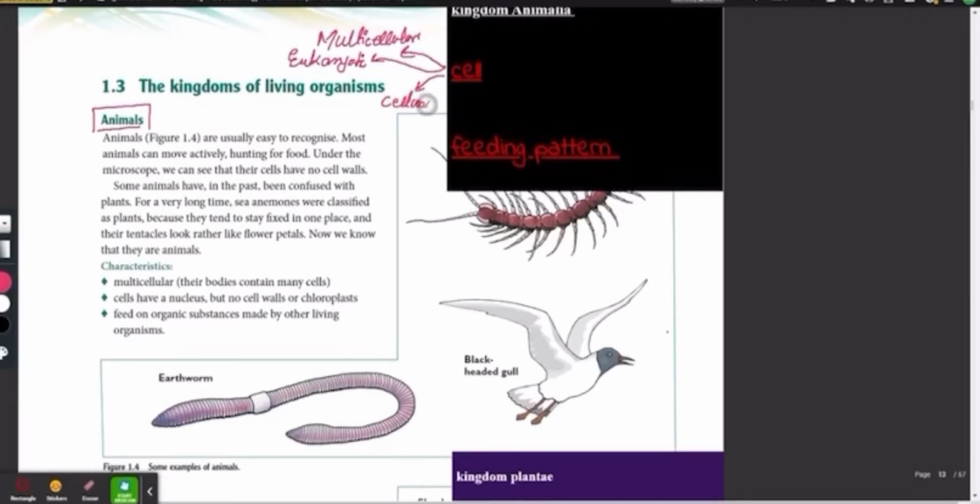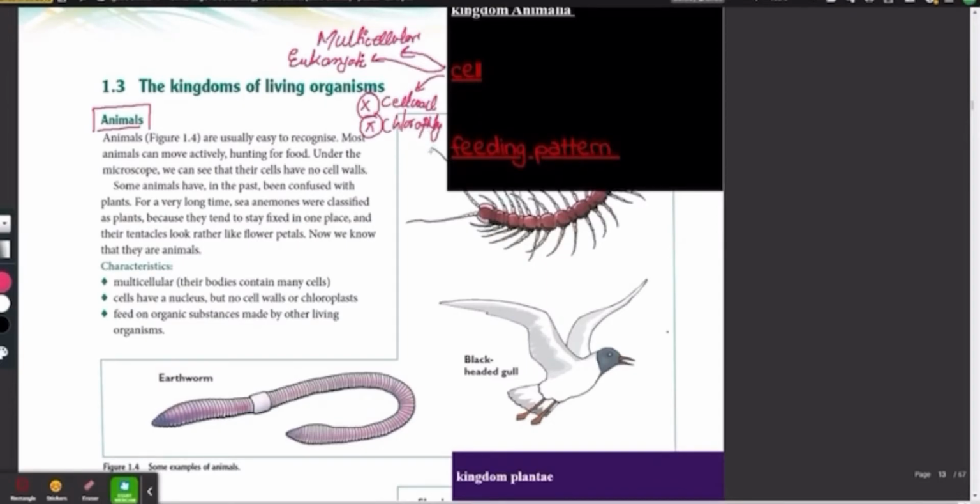These things will be more clear when we do unit number 2. But remember that they don't have some tiny structures, so the cell wall is not present in the animal cell. So this is the first major characteristic of kingdom Animalia: they are multicellular, they're eukaryotic, and they don't have cell walls, or the green pigment chlorophyll, which is present inside a special structure called a chloroplast. Don't worry, cell wall, chlorophyll, chloroplast, all these fancy terms you're going to study soon.